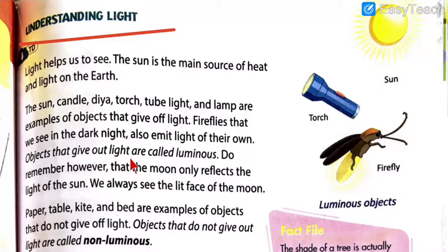Objects that give out light are called luminous. This is what you need to remember, my dear students. Please repeat this line with me. Come on, loudly and clearly. Objects that give out light are called luminous. I hope you repeated after me.